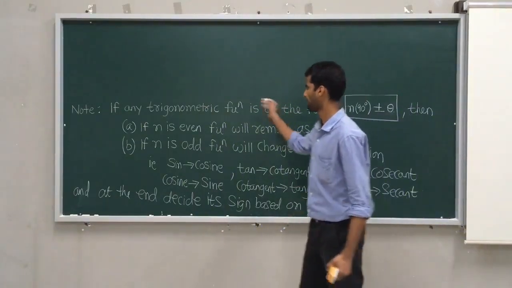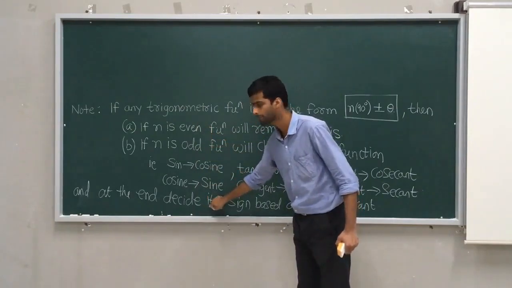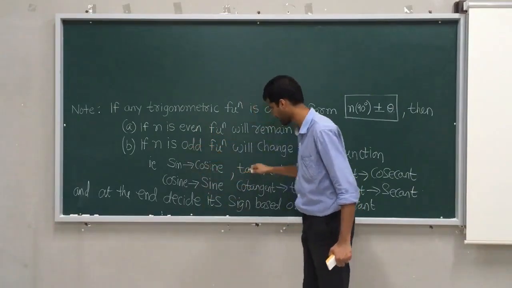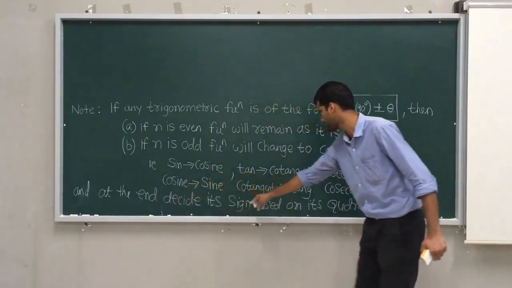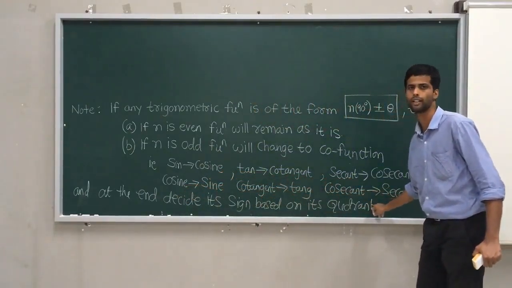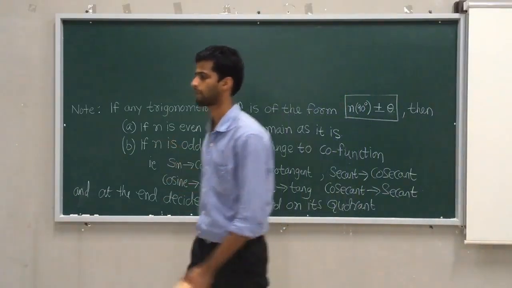So after all this, if n is even, after this step jump here; if it is odd, try for this step and jump here. Okay, and at the end decide its sign based on its quadrant. How to solve problems based on it, that I will discuss one by one.